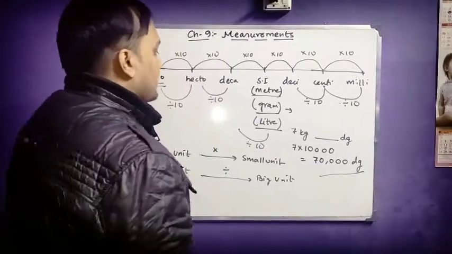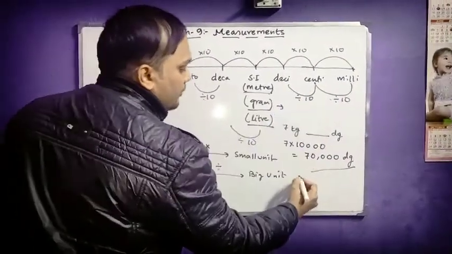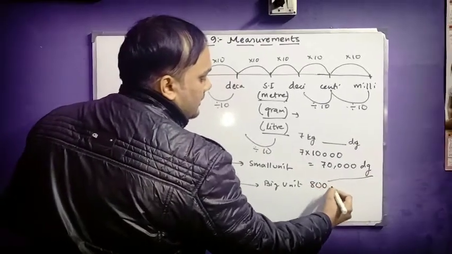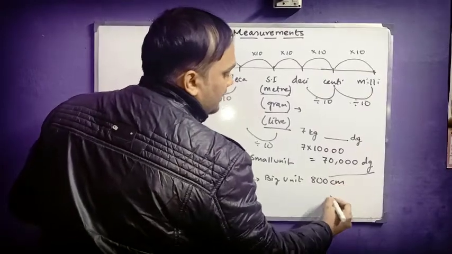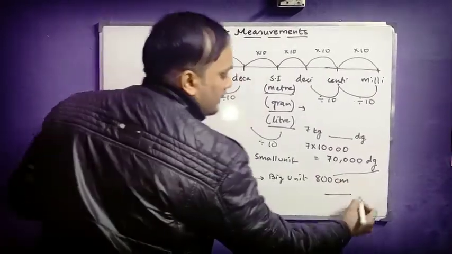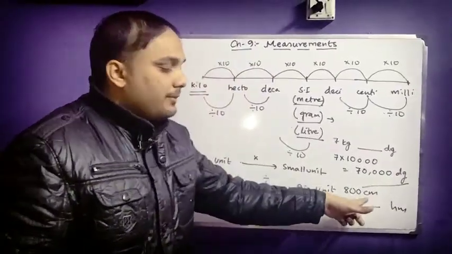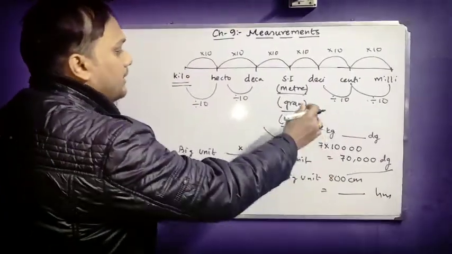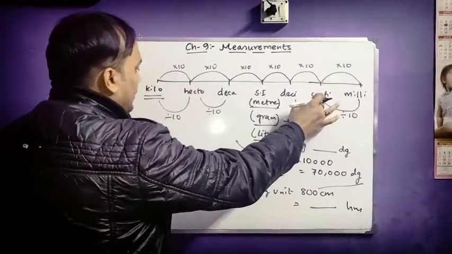Let us take one more example. Suppose I want to convert 800 centimeter to dash hectometer. You can see here that I am coming from centi, that means it is here, to hecto.